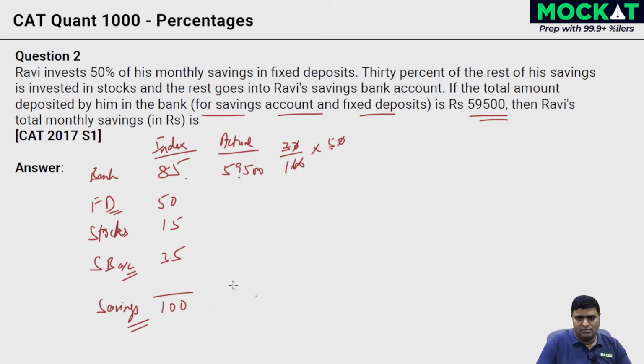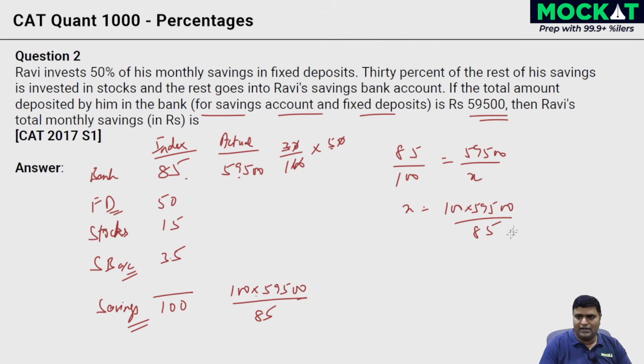The known diagonal, right, 100 into 59,500 divided by the opposite value 85, and that's it. This is what I've told you in the lessons, right? This is what you need to follow. Even if you do it as 85 is 59,500, 100 is x, and then you divide and equate them, you're going to get x equals 100 into 59,500 divided by 85, which is the same as what we have over here. You can directly write it. Skip using a variable and all of that and just go in for this. When they are directly related, the product of the known diagonal over here divided by the opposite value 85, and that's the missing value over here, right?